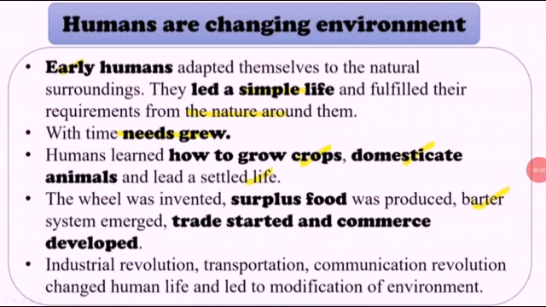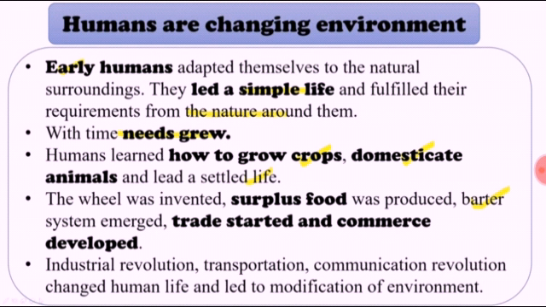And they led a settled life. And as time grew, they also learned the wheel. The wheel was invented and surplus food was produced. Barter system emerged, trade started and commercial development. It means business started. Barter is exchanging the food with another item without the exchange of money. So the industrial revolution started. Transportation and communication revolution changed human life and led to modification of the environment.